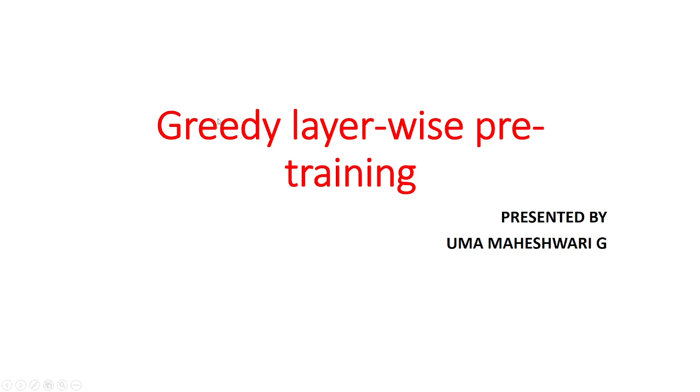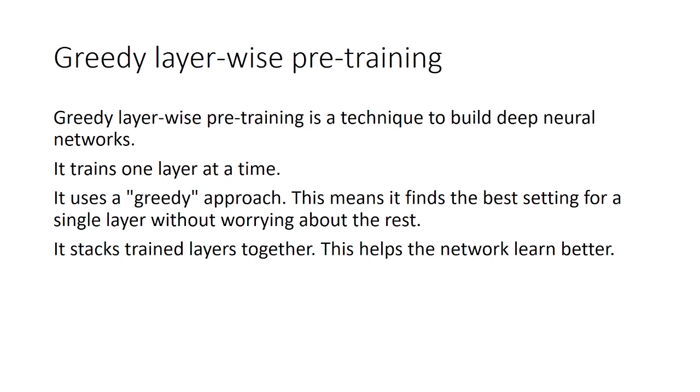Dear all, now we are going to see greedy layer-wise pre-training in deep learning networks. What is meant by greedy layer-wise pre-training? It is a technique to build deep neural networks. It trains one layer at a time. It uses a greedy approach. That means it finds the best setting for a single layer without worrying about the rest. So it stacks training layers together. It helps the network learn better compared to other training models.